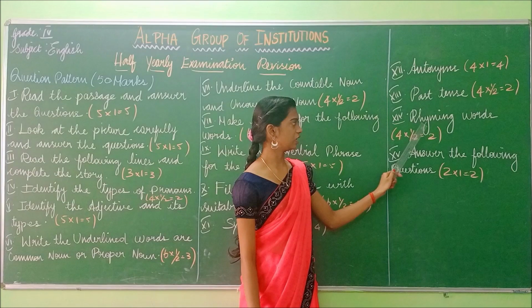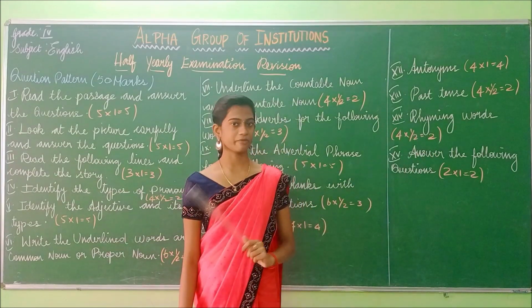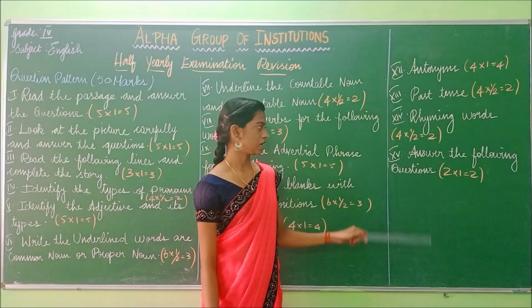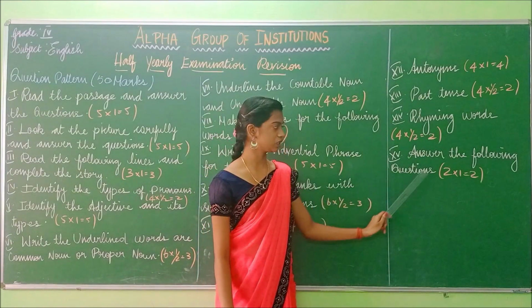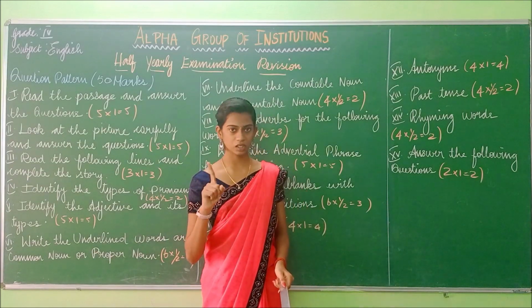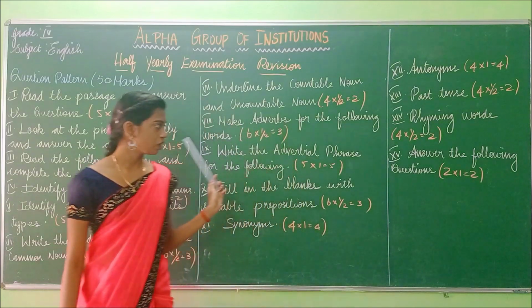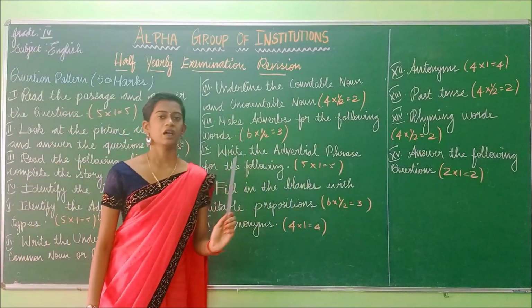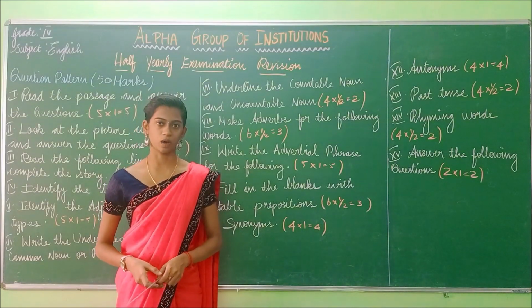And the next one is the rhyming words. There will be 4 rhyming words. Each rhyming word carries half mark and totally 2 marks. And at last, answer the following questions. There will be 2 questions. Each question carries 1 mark and totally 2 marks. So this is the question pattern for your quarterly exam. And you are going to write for 3 marks. Now let us discuss one by one.